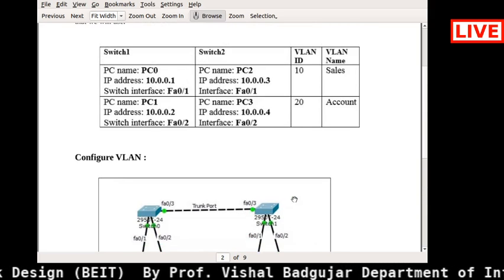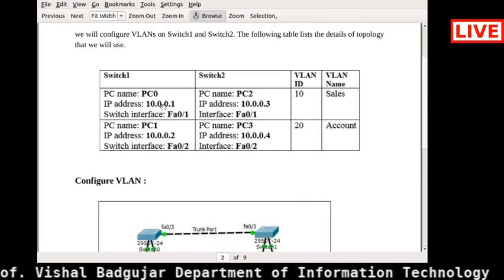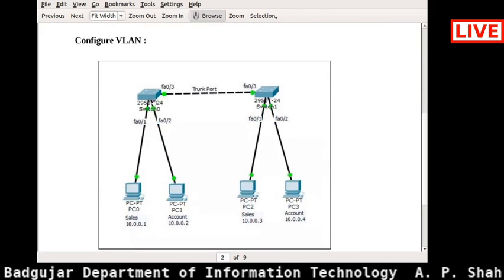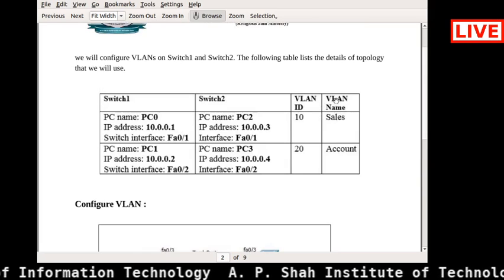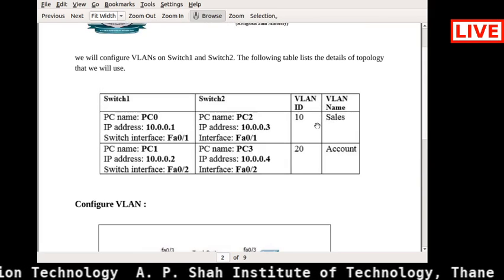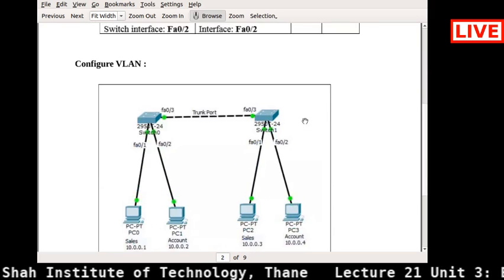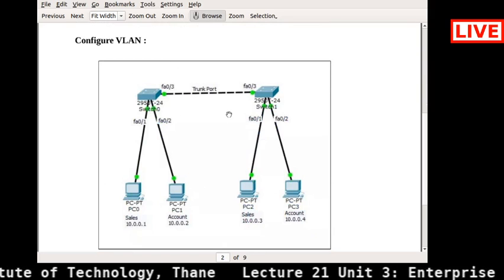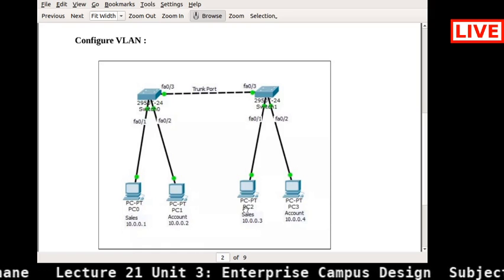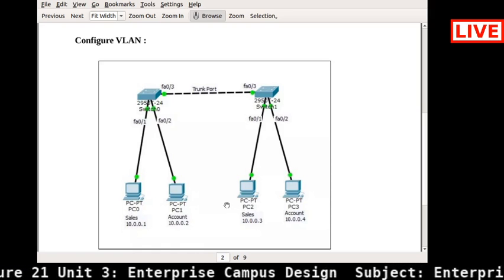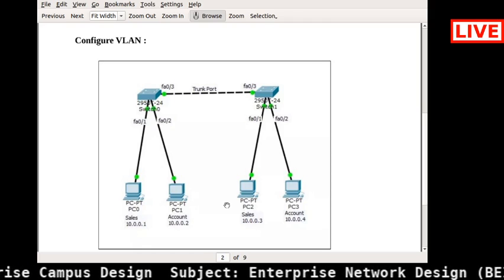And here I am giving the connections for switch 1, which are PC0 and PC1, and their respective VLAN names. Each VLAN has some VLAN ID. So I am creating two VLANs here, VLAN 1 and VLAN 2, for example for PC0 and PC2. So what is my purpose in creating the VLAN in this particular network?